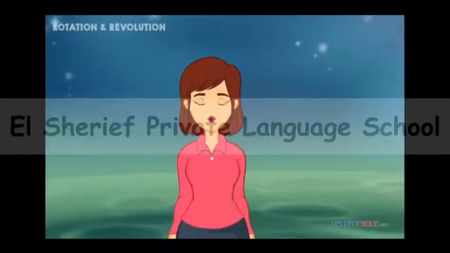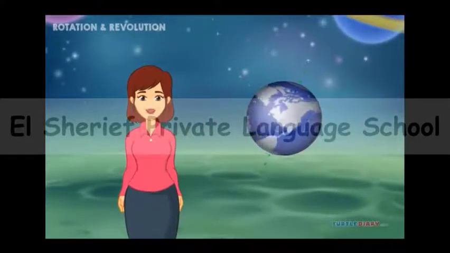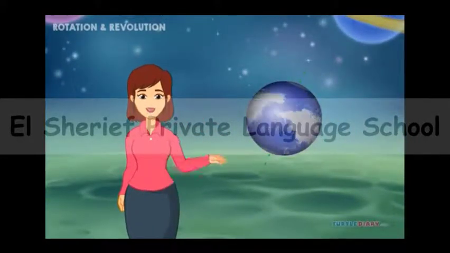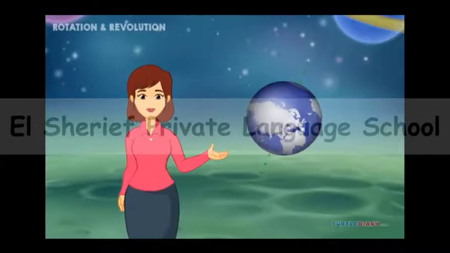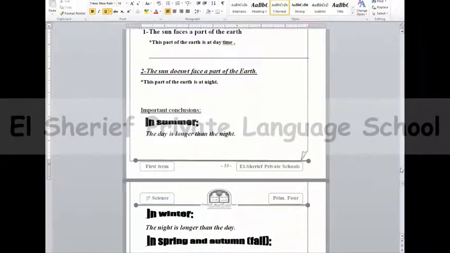What's another way the Earth moves? The Earth also spins around. It rotates. So as we saw in the video, the revolution of the earth around the sun causes the sequence of the 4 seasons.